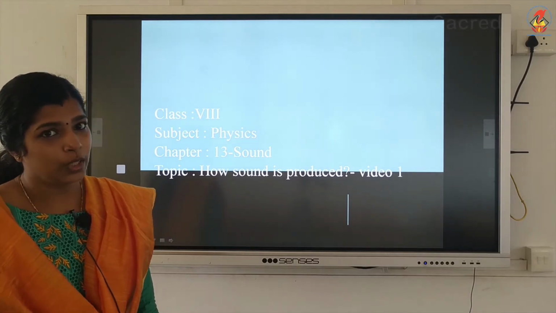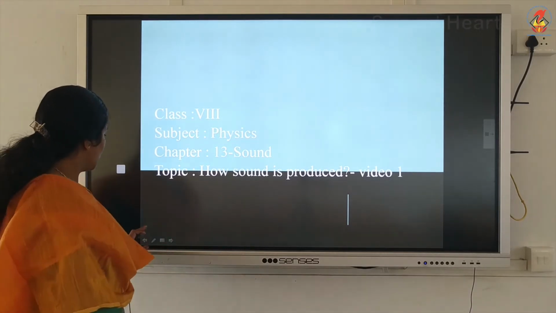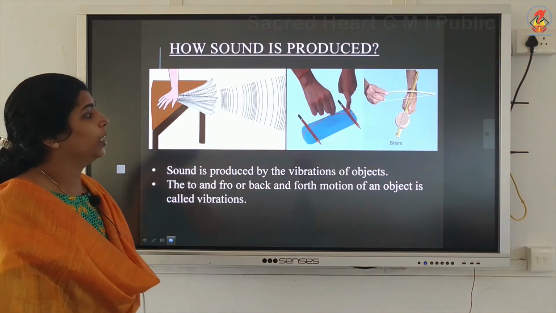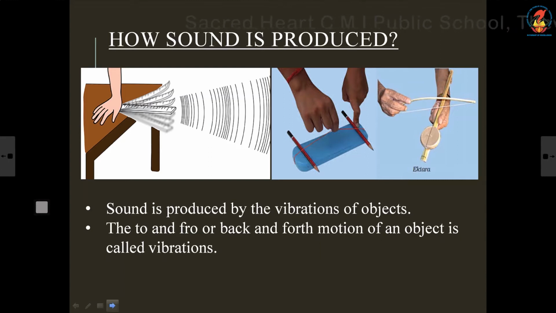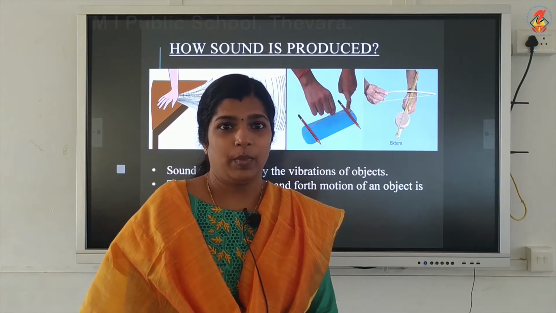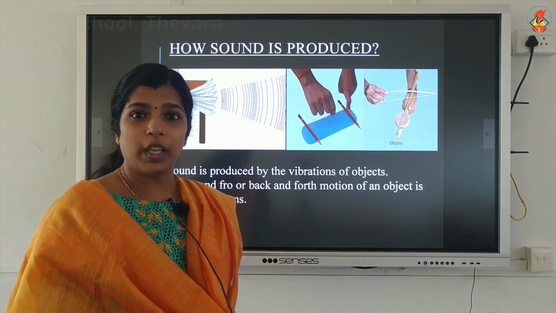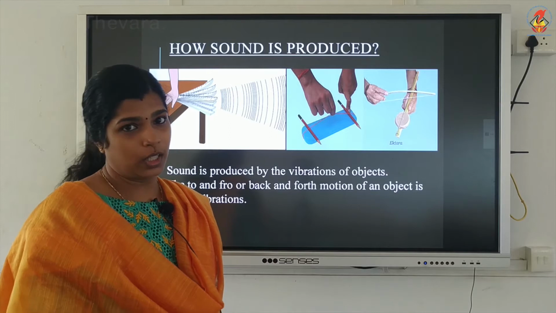How sound is produced? Sound is produced by the vibration of objects. It means when an object vibrates, it produces sound.